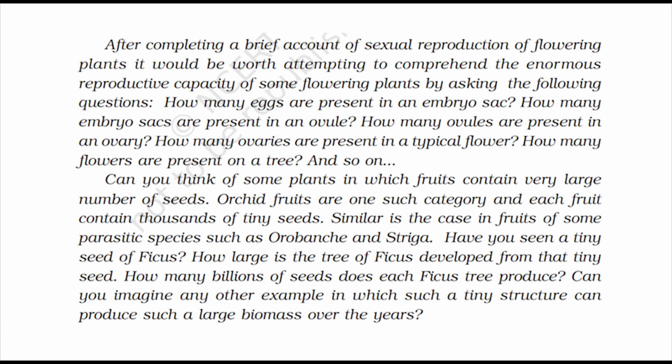Orchid fruits are one such category, and each fruit contains thousands of tiny seeds. Similar is the case in fruits of some parasitic species such as Orobanche and Striga. Have you seen a tiny seed of Ficus? How large is the tree of Ficus developed from that tiny seed? How many billions of seeds does each Ficus tree produce? Can you imagine any other example in which such a tiny structure can produce such a large biomass over the years?